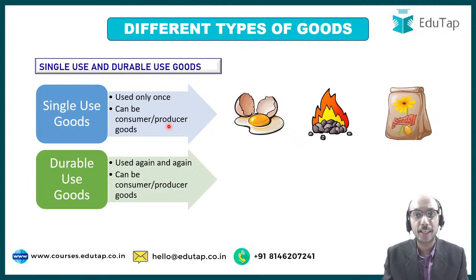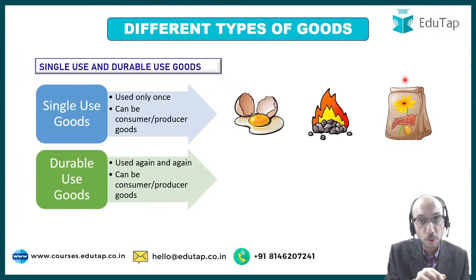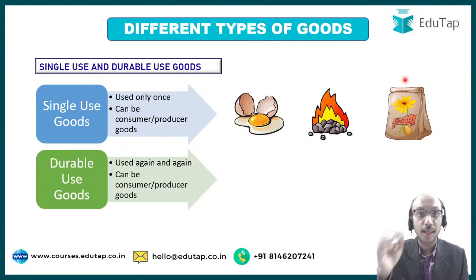Sudhakar Yadav has been kind enough to give me an answer, right? So your egg can be a consumer good. Coal used in a factory can be a producer good, seed can be a producer good. So what is the consumer good and what is the producer good? A consumer good is something which is consumed to satisfy my wants directly, and producer goods are those goods which are consumed to satisfy my wants indirectly.